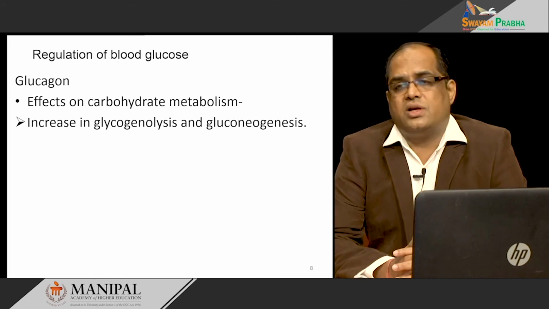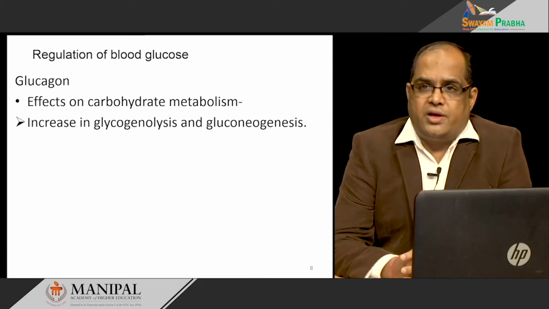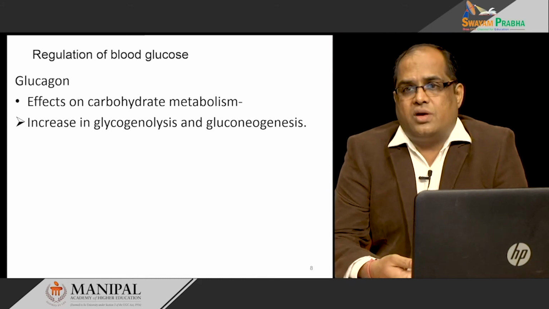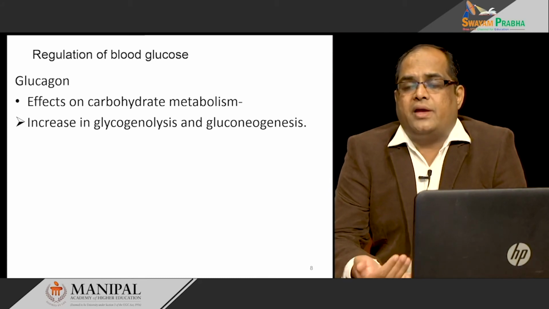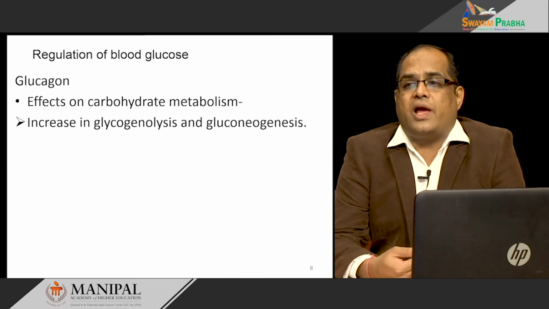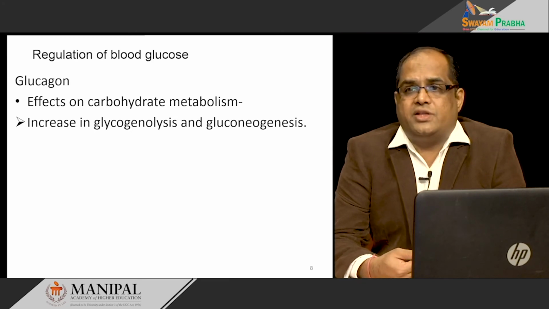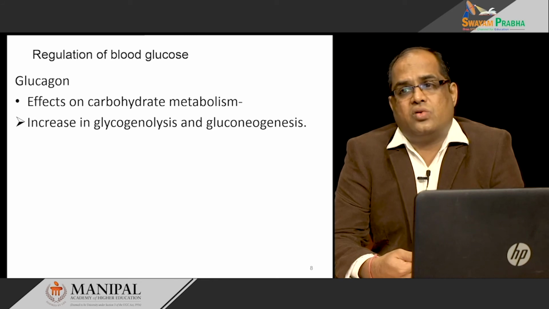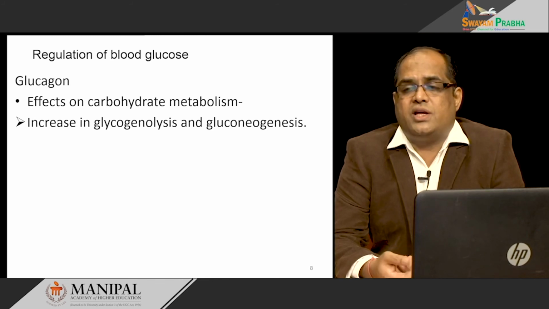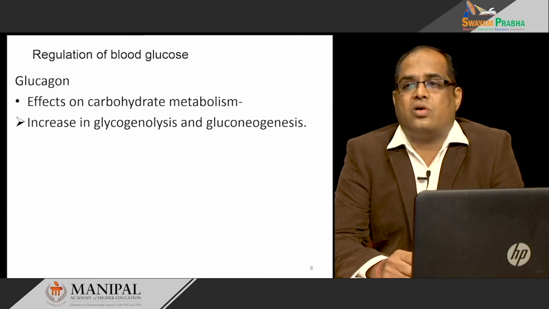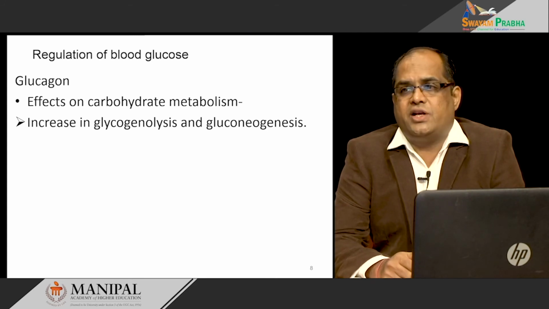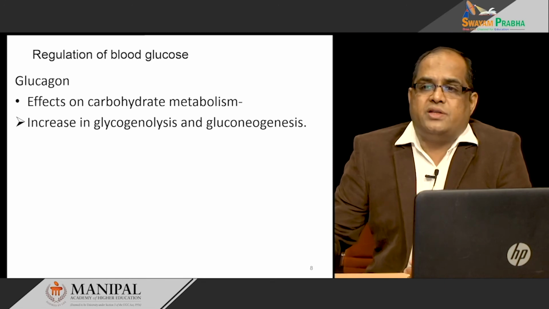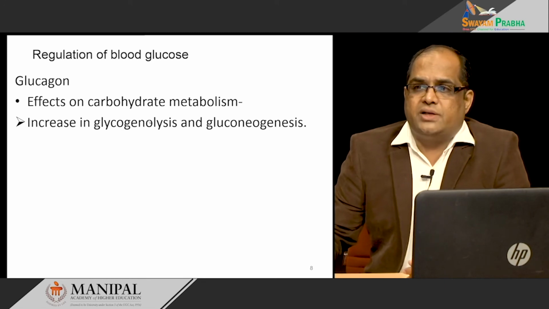The body glucose level is low, so the body is trying to increase the glucose level by breaking down already stored glycogen. During well fed condition, excess glucose is stored as glycogen in the liver. That glycogen is broken down by glucagon during the fasting condition, and that provides glucose to the blood.